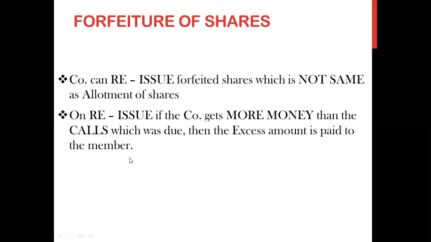Now, sometimes if the company is reissuing, for example, 1000 rupees you invested, बराबर, but you were only able to pay 250 rupees. तो 1000 में से 250 आप भर पाए, कितना भरना बाकी था आपका? 750 rupees. तो आपको 14 दिन बोला, आपको 14 दिन दिया, इतना रिमेम्बर करवाया कि भरना है, but you were not able to do so. So the company decided that we reissue the shares. Now when the company decided to reissue the shares, पेंडिंग अमाउंट कितना था? 750 रुपए. लेकिन कंपनी को कितना मिल रहा है? 800 रुपए या मान लो 900 रुपए. It is more than the calls which was due.